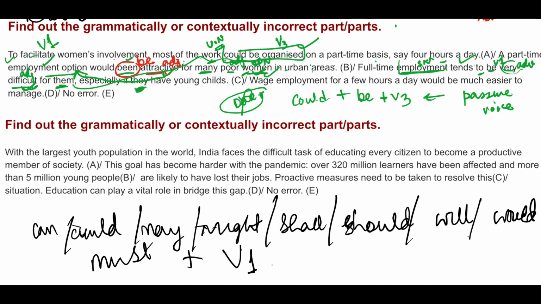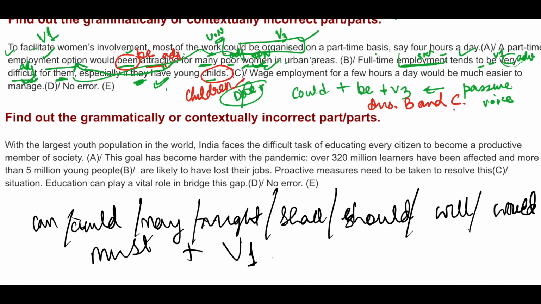Okay, they have. So they is plural, and that's why have. Plural verb have. Have young childs. Childs is incorrect. The plural of child is what? Children. Okay, so here the error is in parts B and C. Okay, next question.